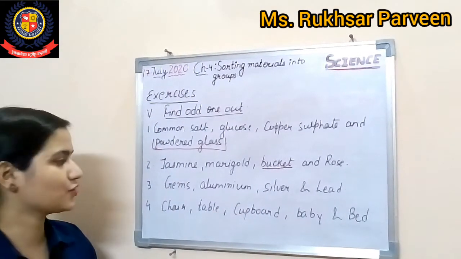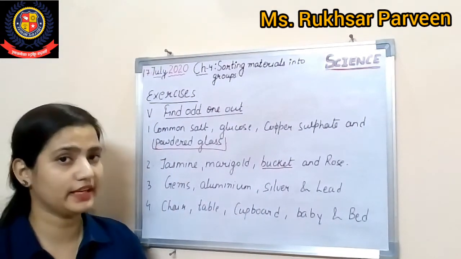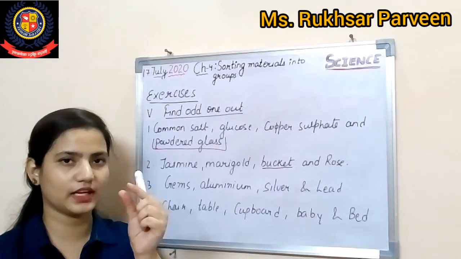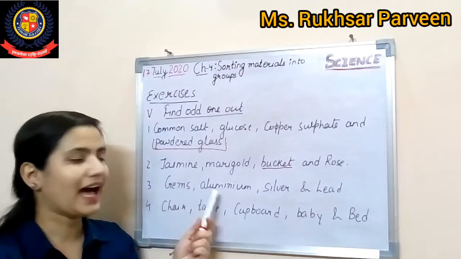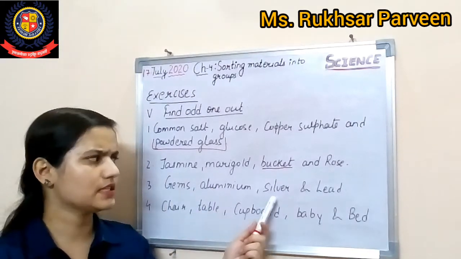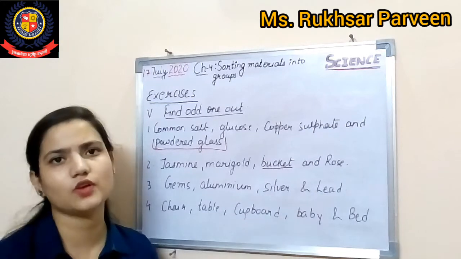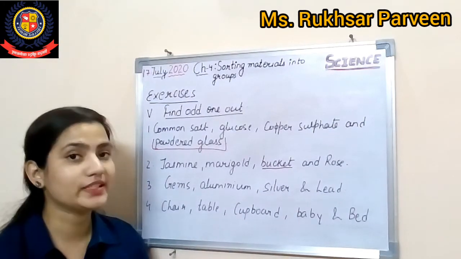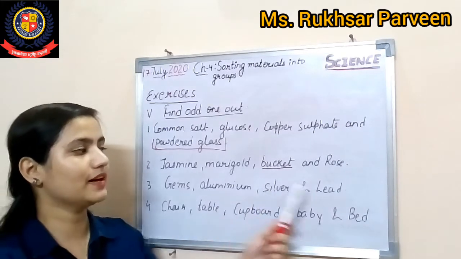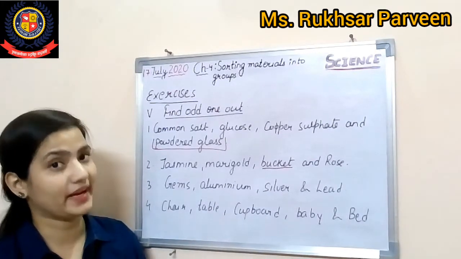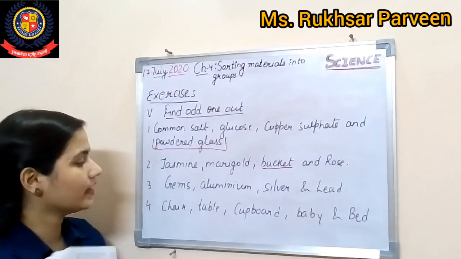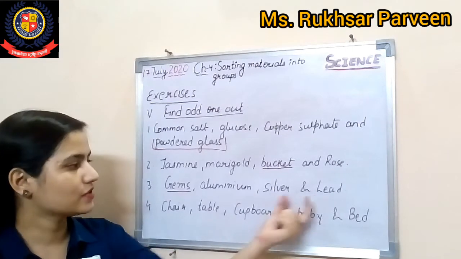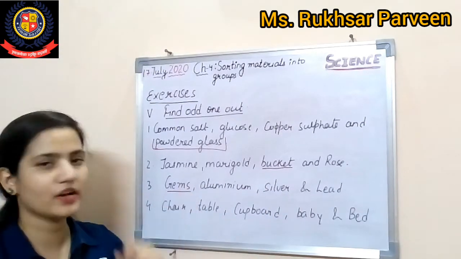Now the next one, as you can see, first you have to read it yourself. They have written gems, the small different stones, that is your gems. Aluminium is a metal, silver is a metal, lead is also a metal. So aluminium, silver, lead are metals. So what is odd here? It is gems. This is a kind of stone. So among these metals, this is your stone.